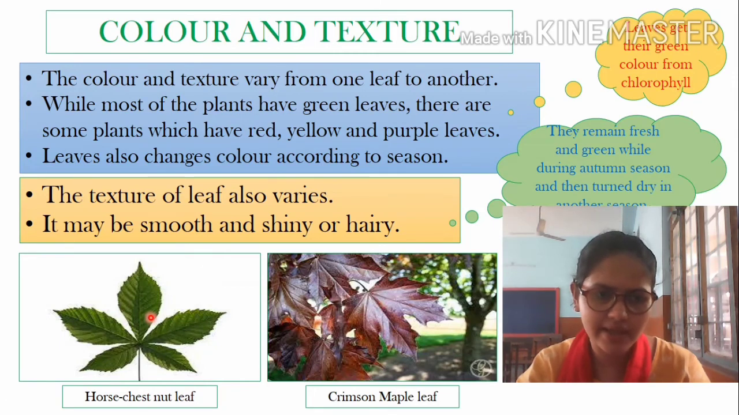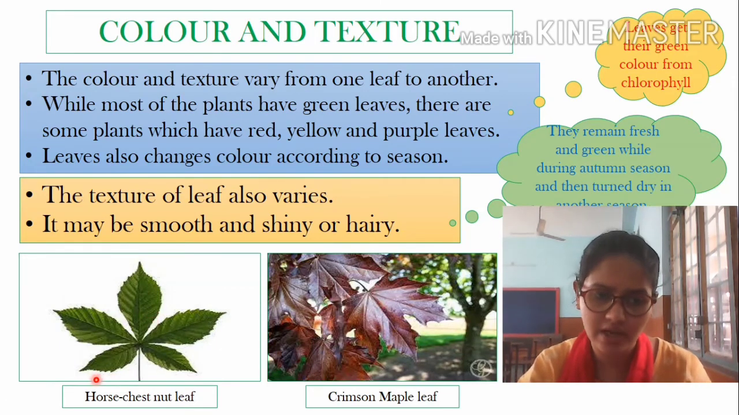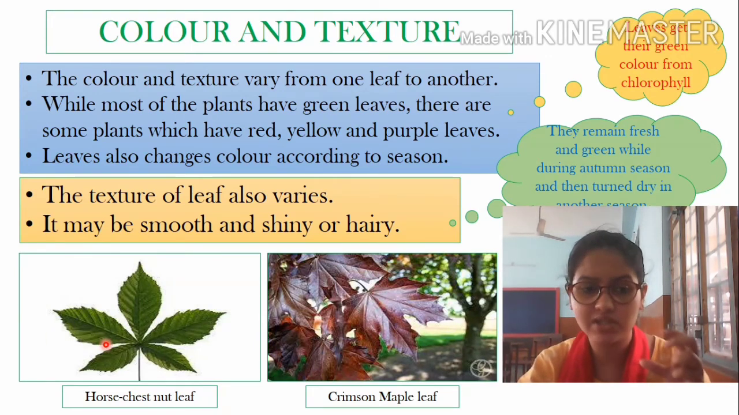And see the horse chestnut leaf. Its color looks green, but it is a combination of green and yellow. This is the horse chestnut leaf. These kinds of things are important in your book. The real color of the chestnut leaf is there, so you can look at how it looks.